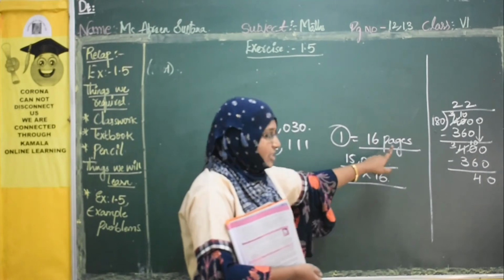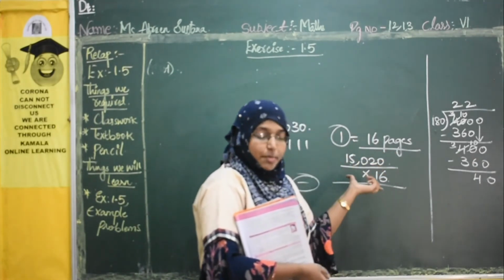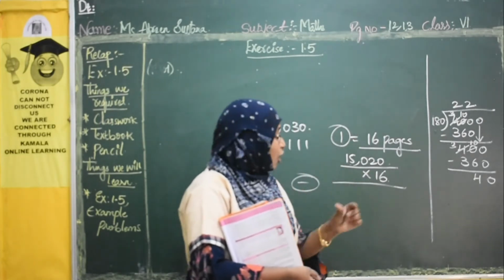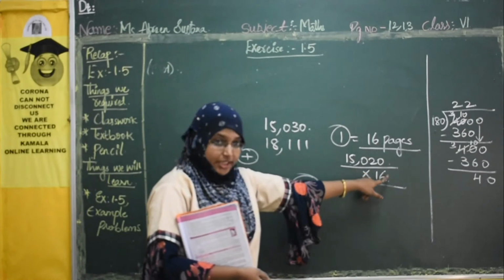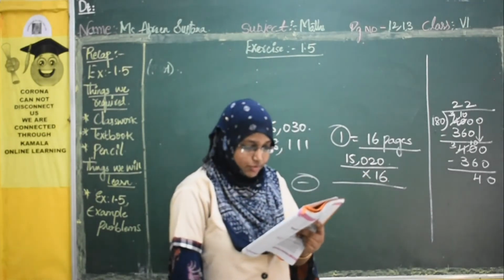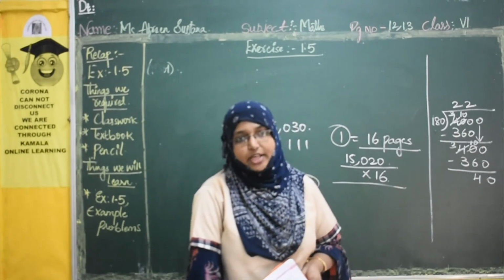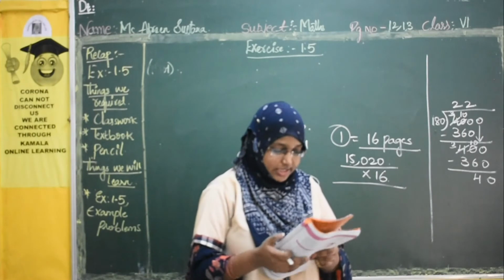One newspaper has 16 pages. This many, 15,020 newspapers, have been published in one single day. We are finding how many pages, so we will multiply 15,020 with 16. The answer we got is 12,40,320 pages printed in one single day. I hope it is clear. Let's move to the last example.